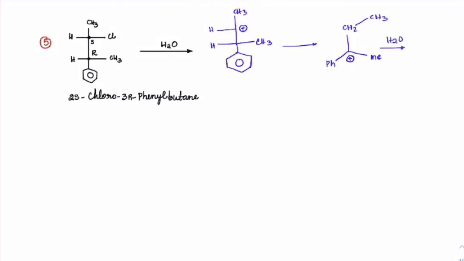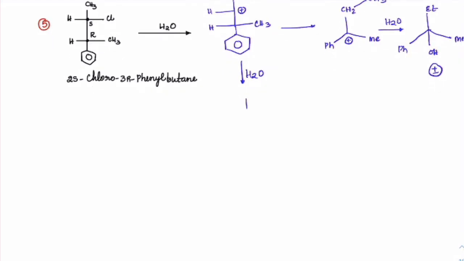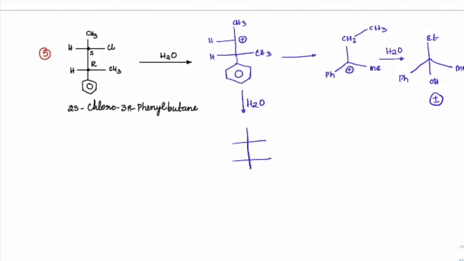H2O. See, this is ethyl, methyl, phenyl and OH. So definitely we will have a racemic mixture forming here, and here with respect to H2O, only on the carbon here we will have a change in configuration, or rather I would say we will have both possibilities, but this chiral center will be intact.